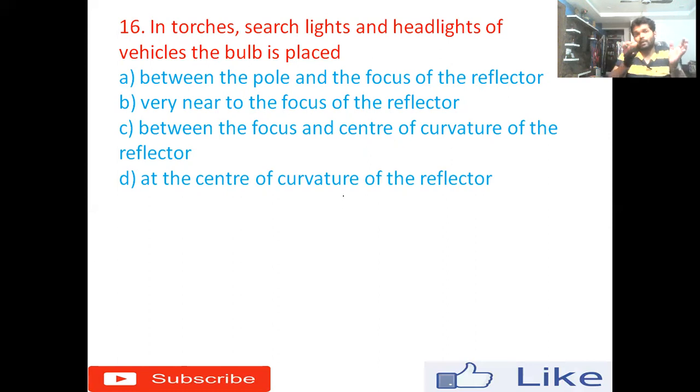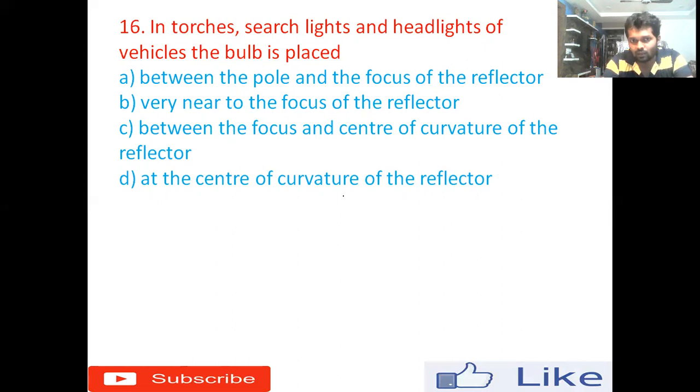Whenever the light falls on the reflector from the focus, I mean the incident light ray, after reflection it will go parallel to the principal axis. When the light travels parallel, it will go for a longer distance. When it travels a longer distance, the person, whoever it may be, can see longer distance objects or enemies, whatever it may be.